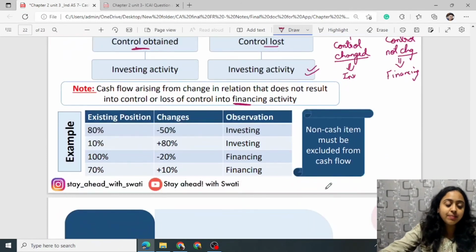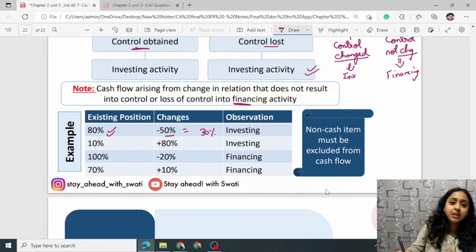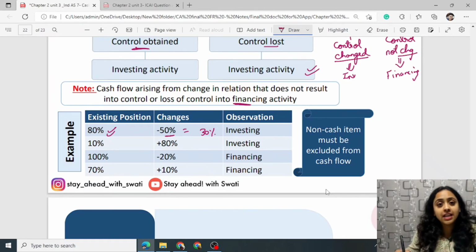Let's see some examples. For example, the existing position is 80%. Currently, you are holding 80% of the equity shares of that particular entity. Now you have sold out 50%, so it equals 30%. Before, you were the majority shareholder and the holding company, but since only 30% is left, you are no more the holding company. The ownership, the control has been lost. Since control has been lost, if there is a change in ownership, it will be an investing activity.